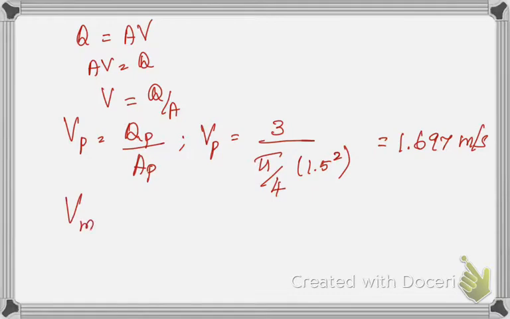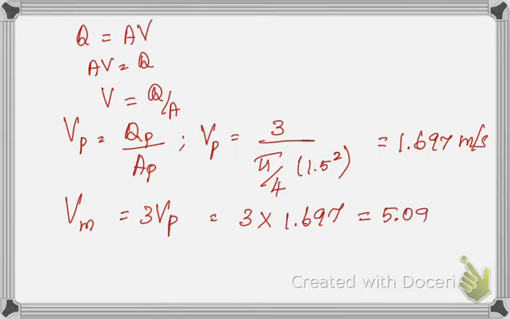So Vm is nothing but 3 into Vp, which we have calculated earlier. So it is equal to 3 into 1.697, which is equal to 5.091 meter per second. The other thing they have asked in the question paper is the rate of flow through the model. The rate of flow through the model is nothing but our discharge, Qm is equal to Am into Vm.